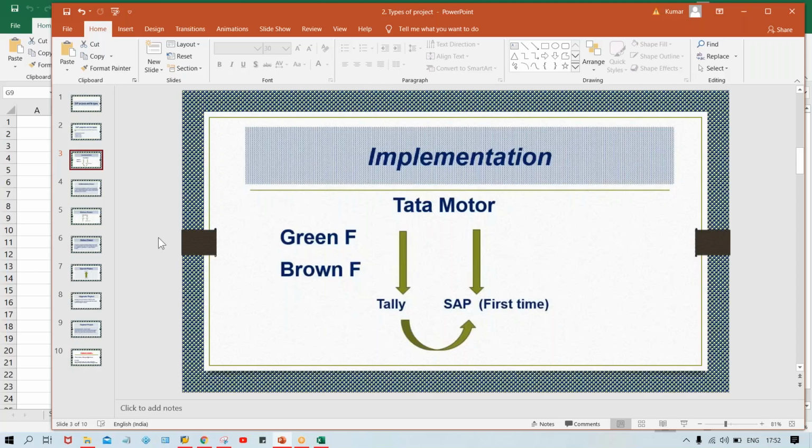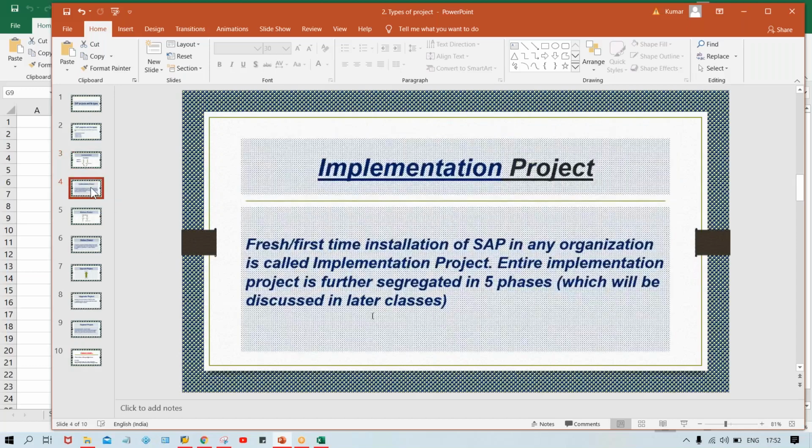So look at here, if you talk about implementation project, the definition is quite simple. First time or fresh installations of SAP in any organization is called implementation project, right? Further, the entire implementation is going to be segregated into 5 phases that are going to be discussed.